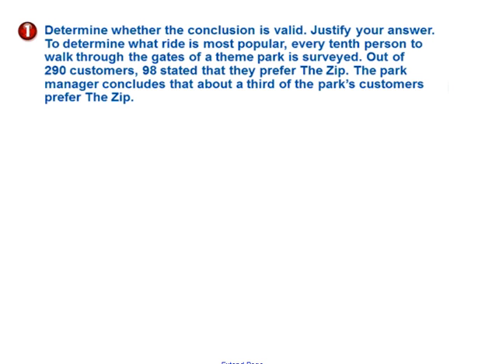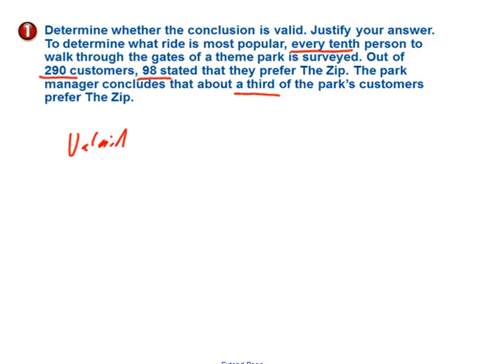Determine whether the conclusion is valid. Justify your answer. To determine what ride is most popular, every 10th person to walk through the gates of a theme park is surveyed. Out of 290 customers, 89 stated they prefer the Zip. The park manager concludes that about 1/3 of the park's customers prefer the Zip.